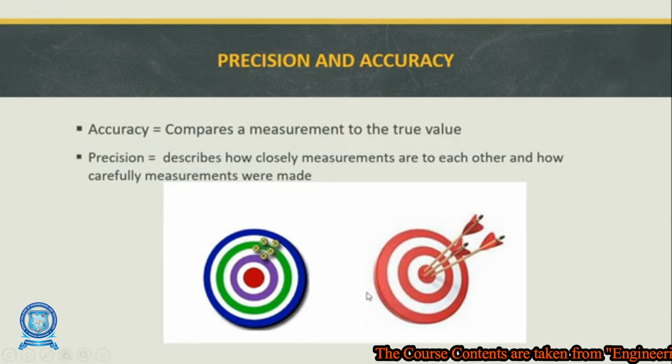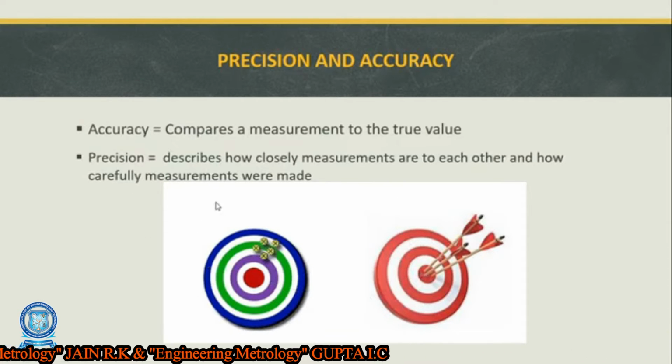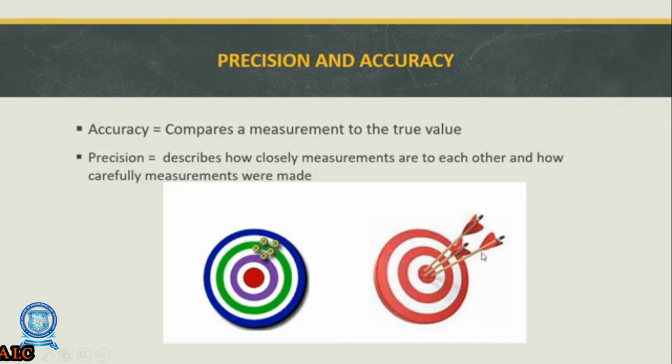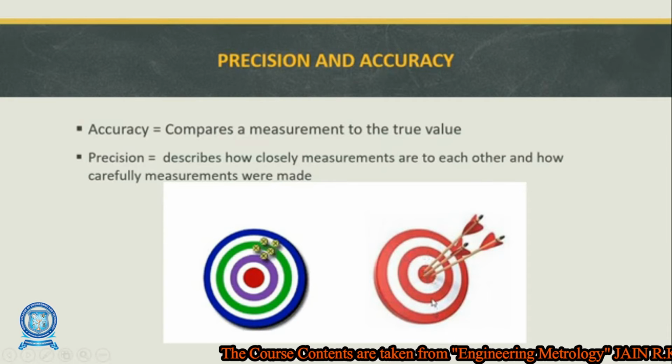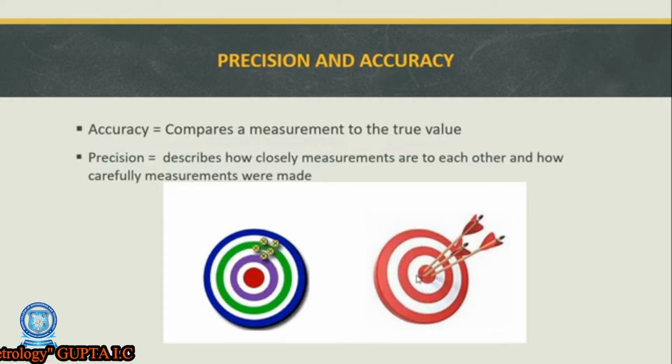Here there are two diagrams, one is an archery board and another is a dartboard. In the archery board there are three arrows centered on the board. The main target is the center of the archery board, so the archer should accurately achieve the target.